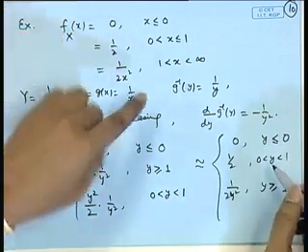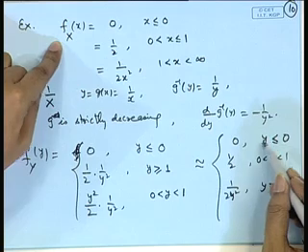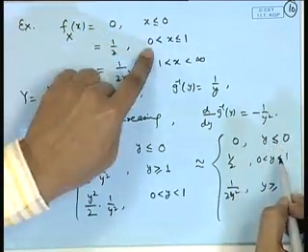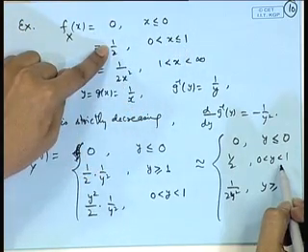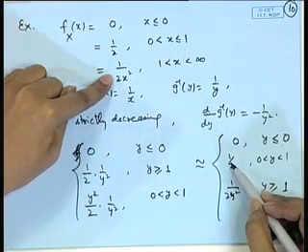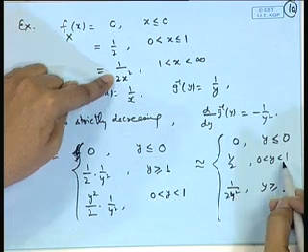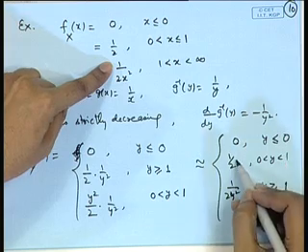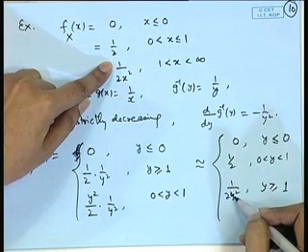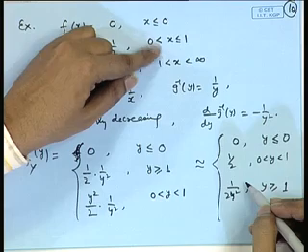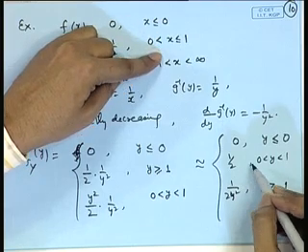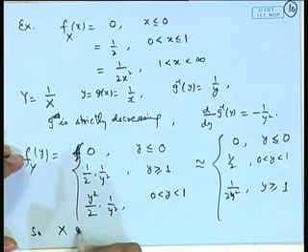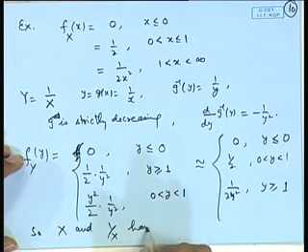Notice here that these f x and f y, they resemble. So, for x less than or equal to 0 it is 0, here it is 0, here 0 less than x less than or equal to 1, then it is half, and when x is greater than 1 it is 1 by 2 x square. So, that is also satisfied here, except for the equality at the end point, but that hardly matters, because if I put y is equal to 1 here, the value is half, and here the value at y is equal to 1 is half, and here also. Actually, at the end points, because it is a continuous random variable, the values will be immaterial. So, basically x and 1 by x have the same distribution here.